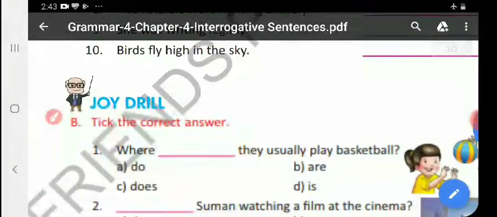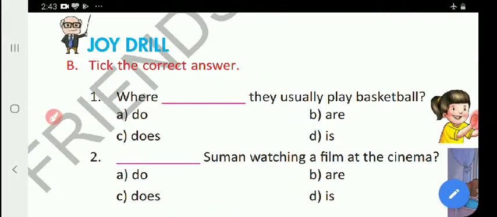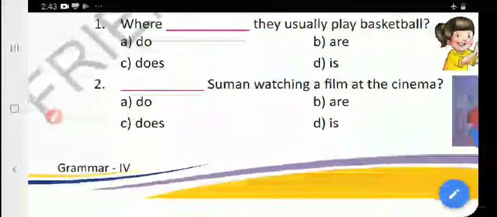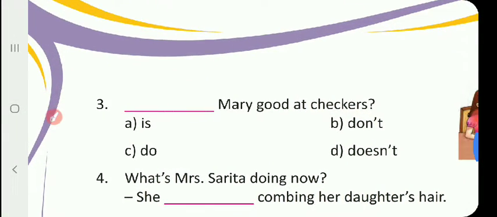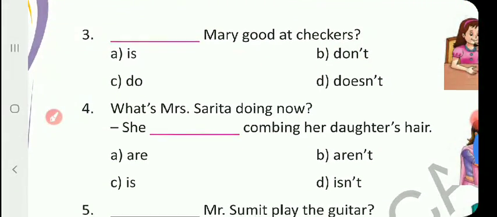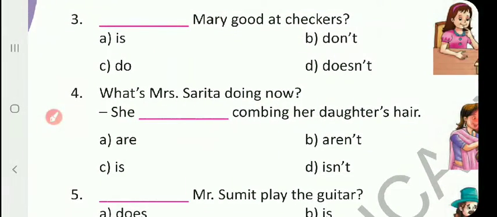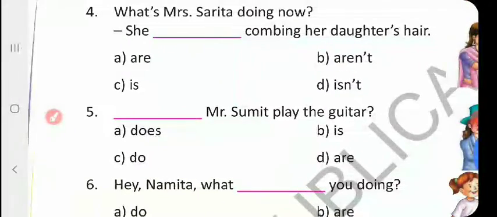I repeat the answers of this joy drill. Number 1 is where do. Number 4 is is. Number 5, Mr. Sumit, is does.